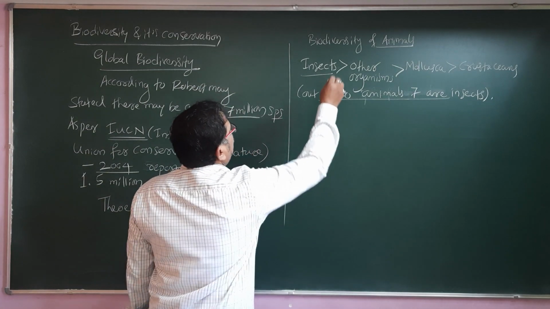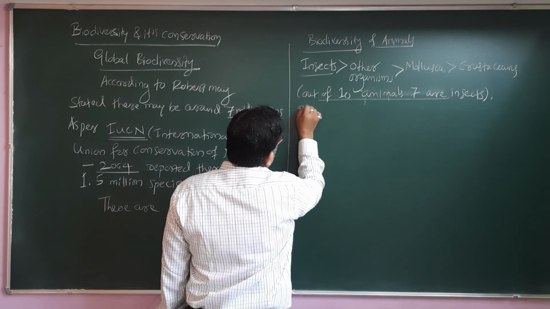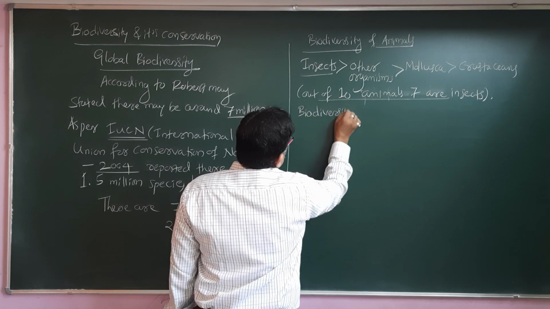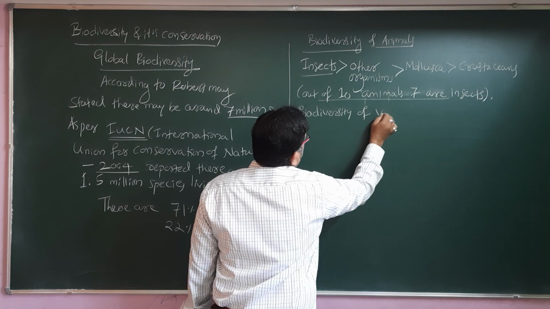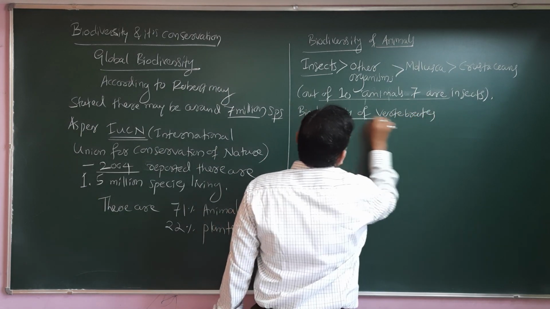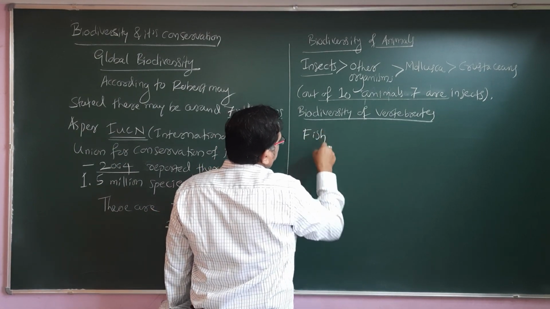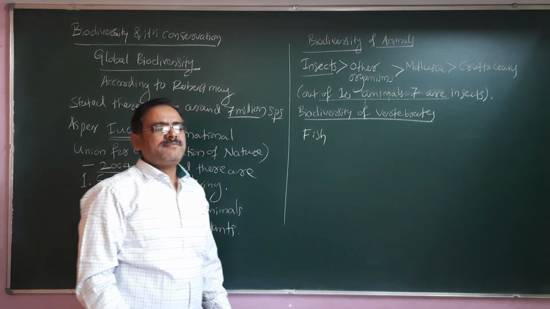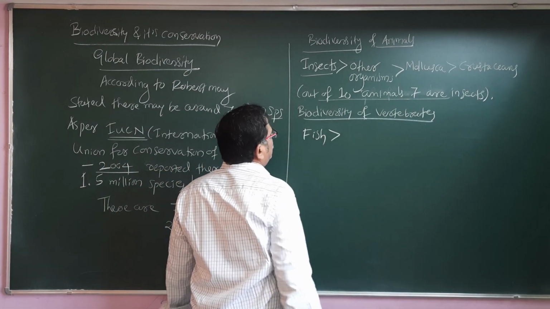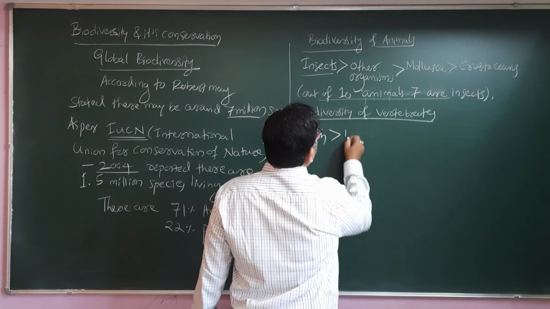Then, the biodiversity of vertebrates. When we talk about vertebrates, fish stands first. After the fish, the next highest is birds.